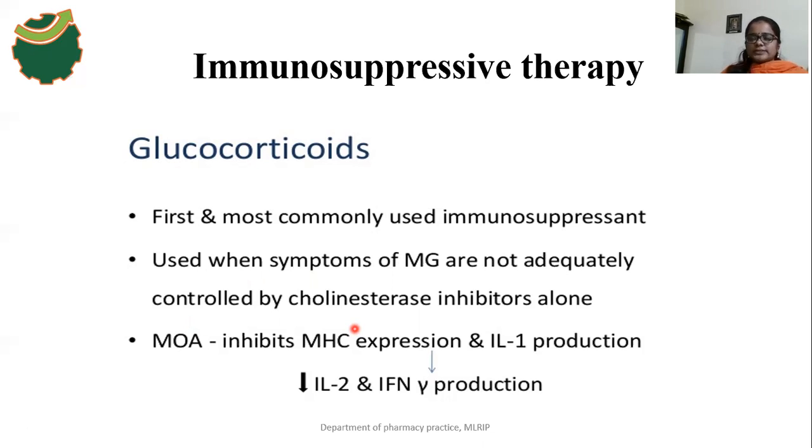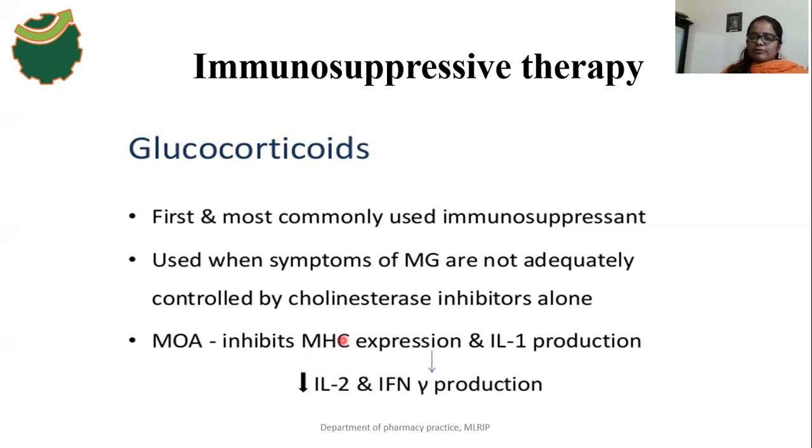So glucocorticoids or immunosuppressants are used when the symptoms of MG are not controlled by cholinesterase inhibitors. In those cases we can use glucocorticoids. And what is the mechanism of glucocorticoids? These glucocorticoids inhibit the MHC expression, that is major histocompatibility complex expression.